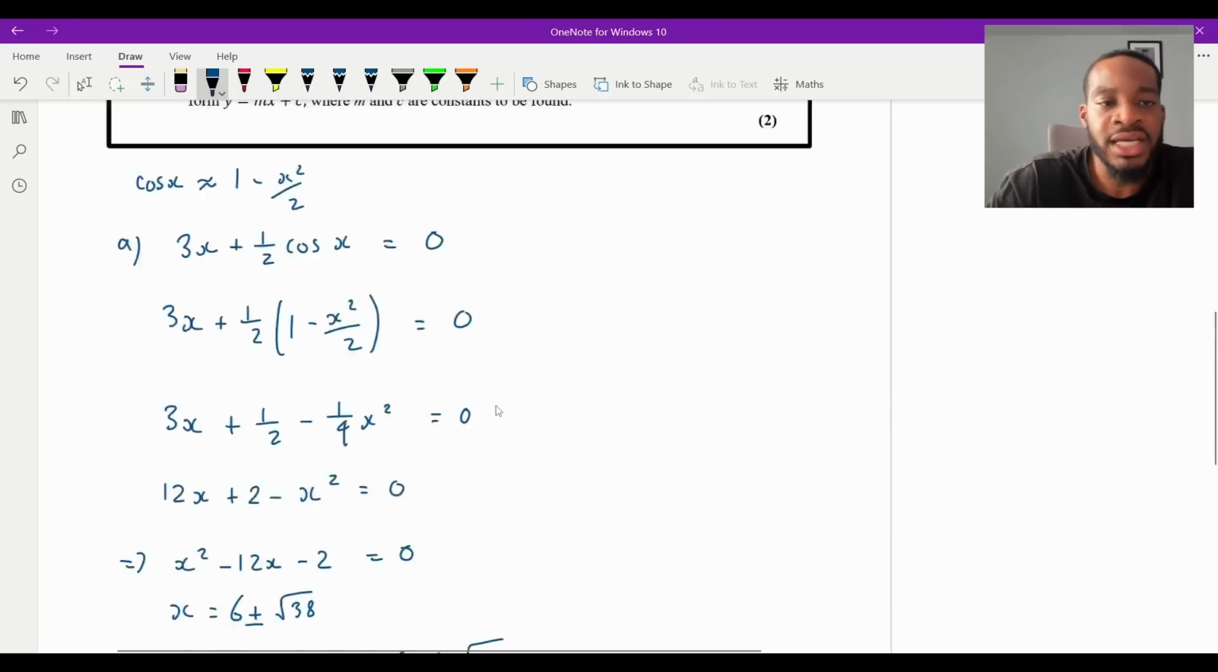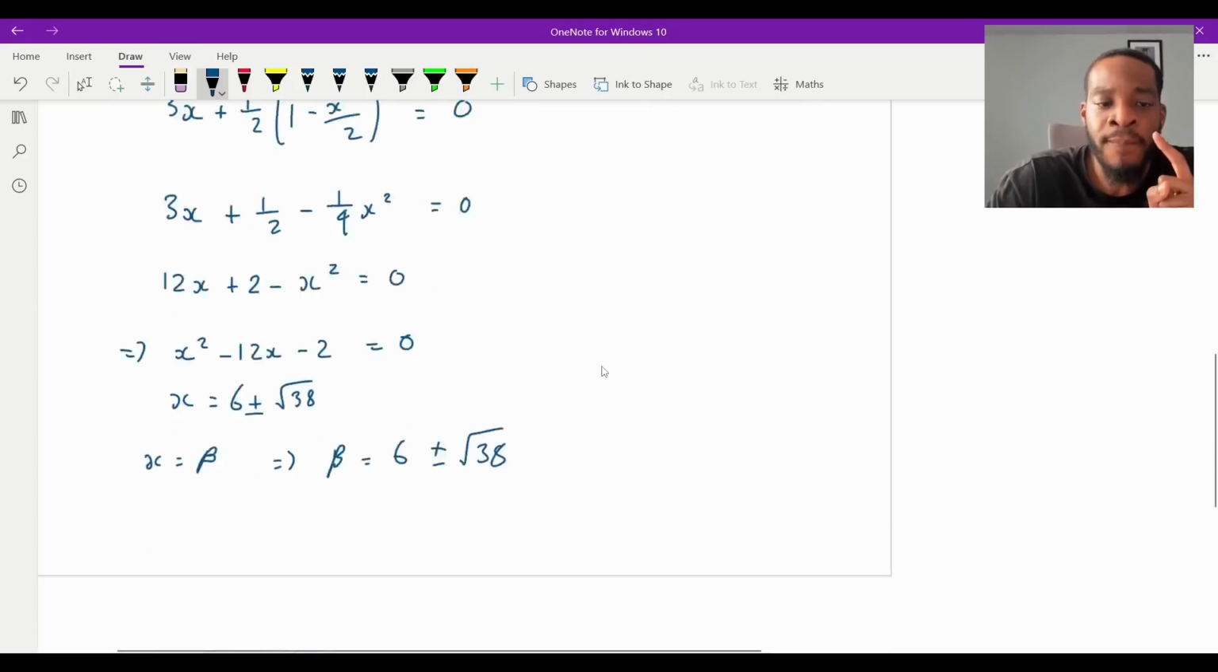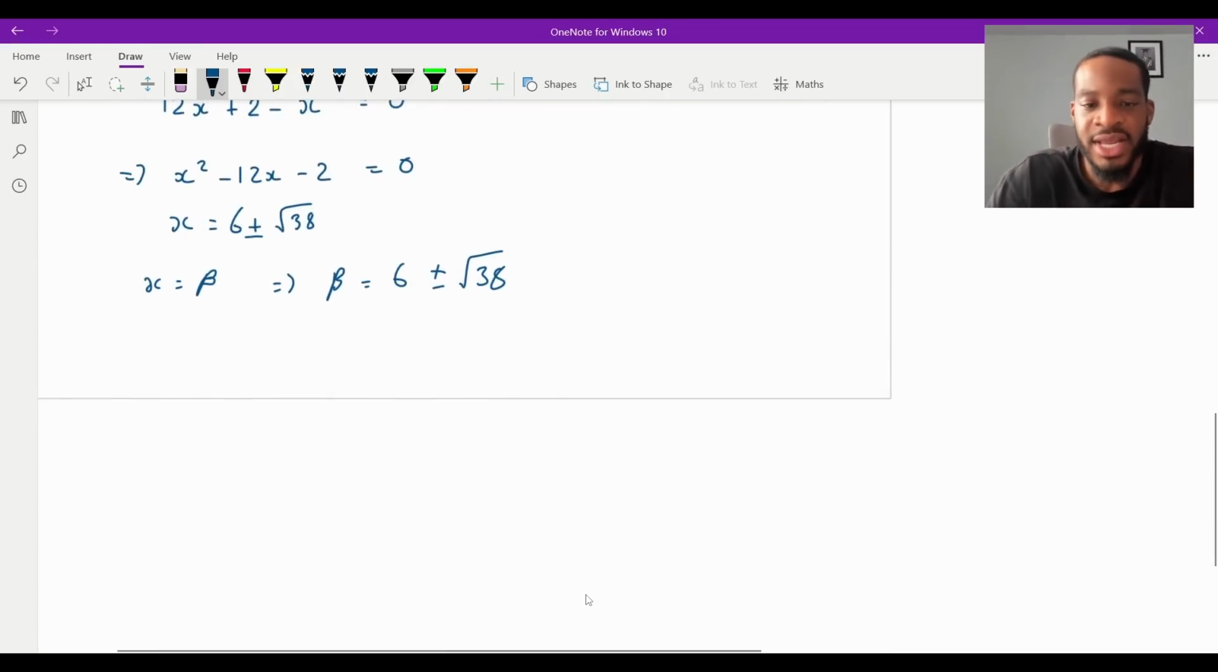Now remember, they said find the value of beta, didn't they? Singular, not plural, right? So there's only one value. So which one do we pick? Well, remember, they did also tell us that beta is small. So we just need to check both of them.